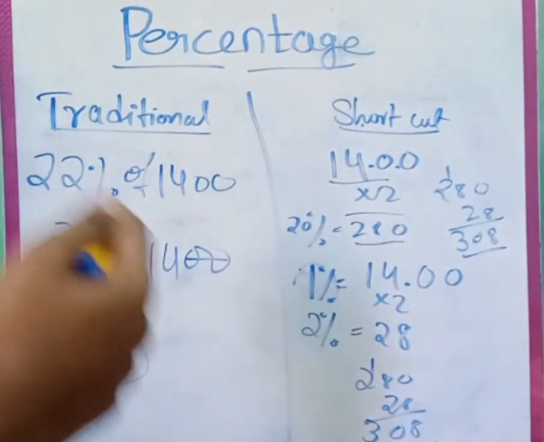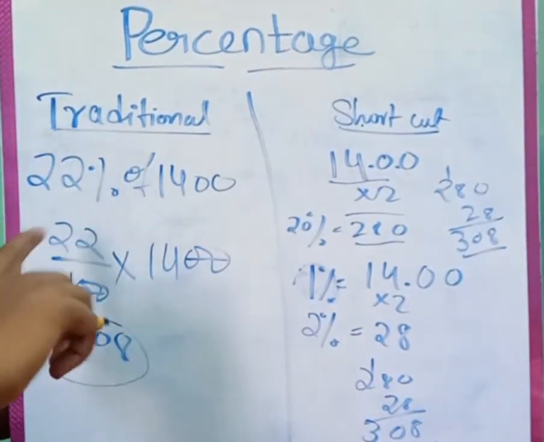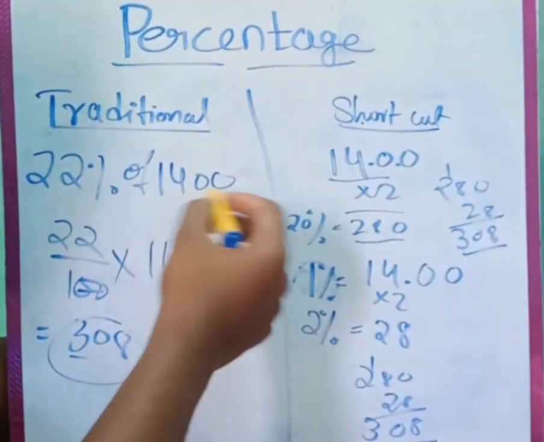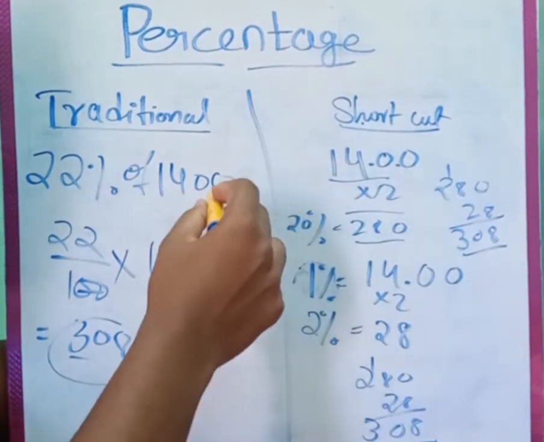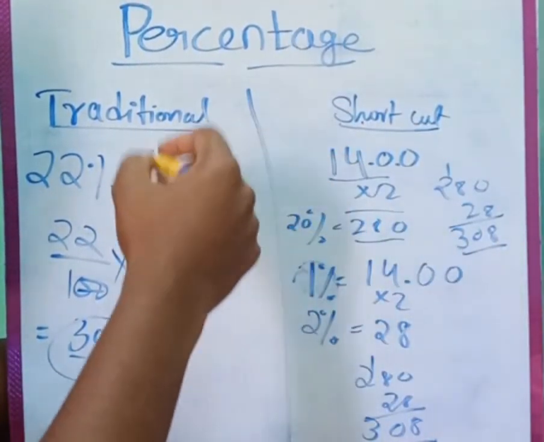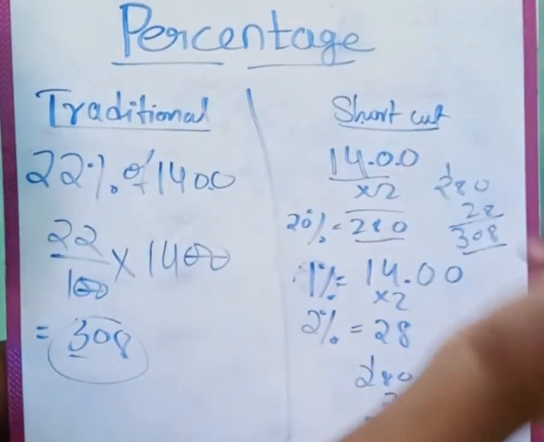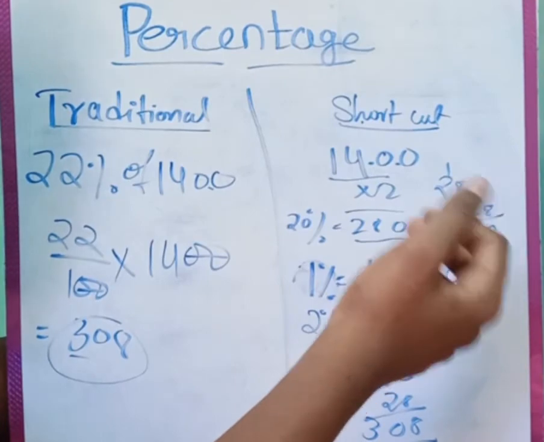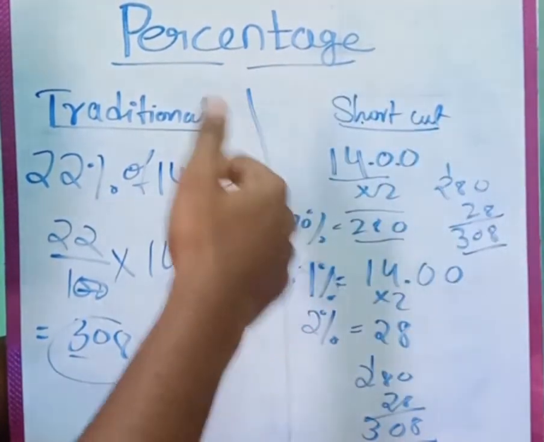As I said, let me explain one more time. For 20%, what do you have to do? You have to first find 10%. What is the 10% of 1400? Place one decimal point in front of the last unit digit. That is 140. So if 10% is 140, what is 20%? Obviously into 2, so we will get 280. Like 140 into 2 is 280. We got 20%. Now you have to find 2%.